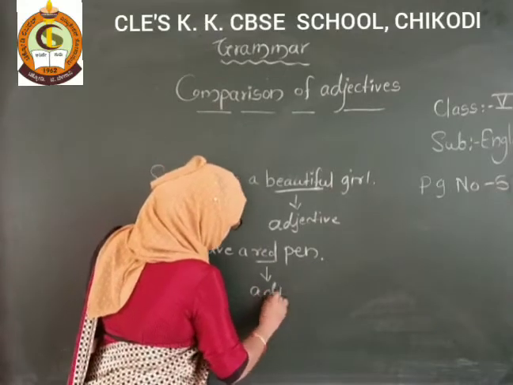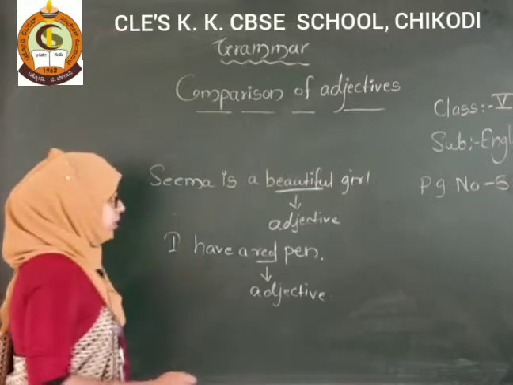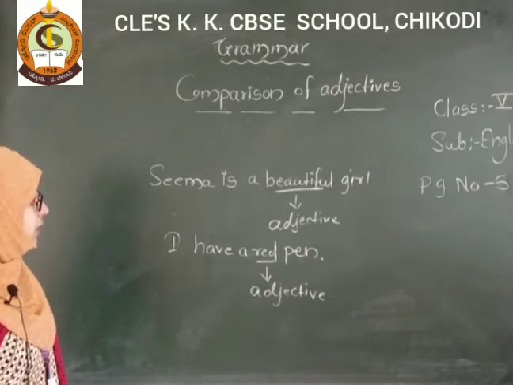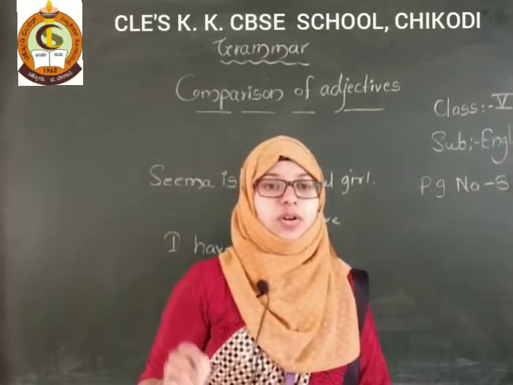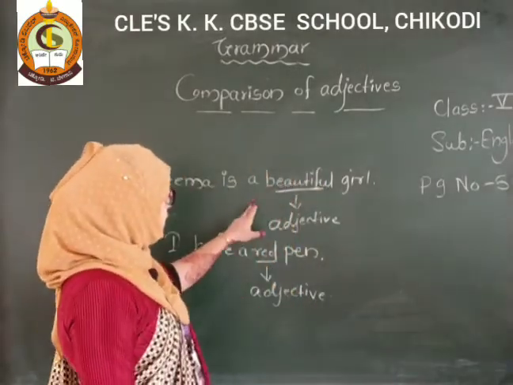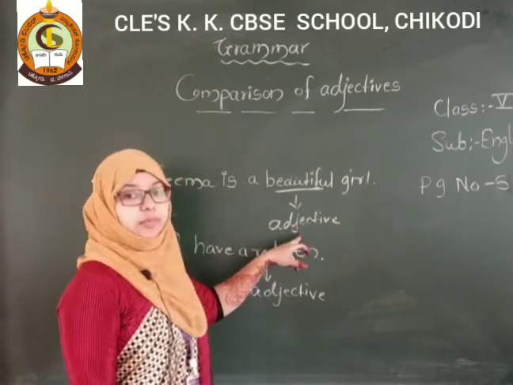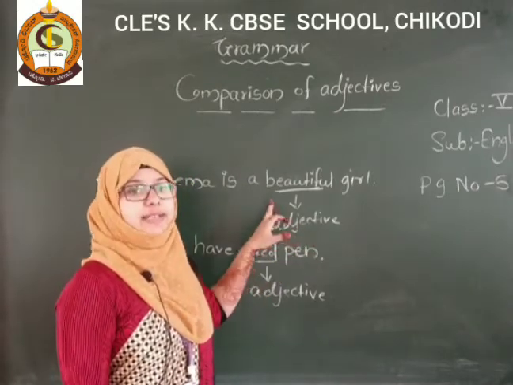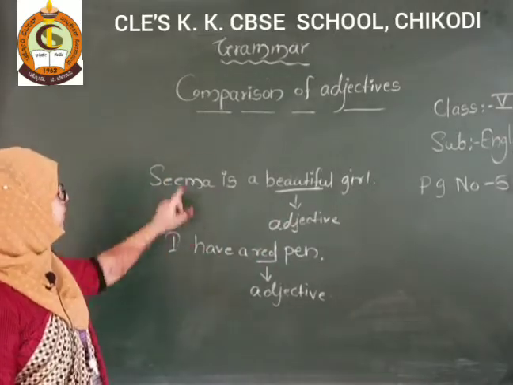So adjectives are those words that help describe the noun, even size, color. All these qualities, all these things are described with the help of adjectives. This is called an adjective. So adjectives are describing words.